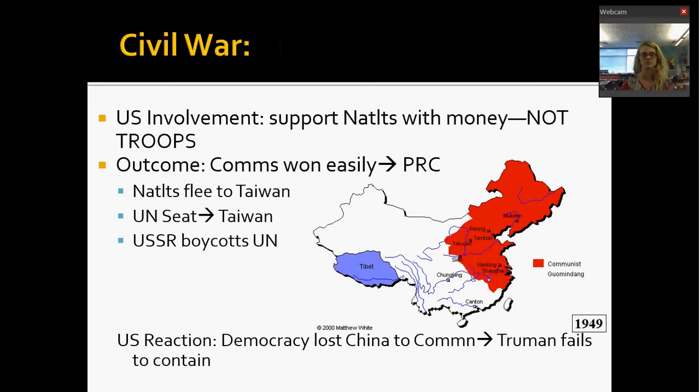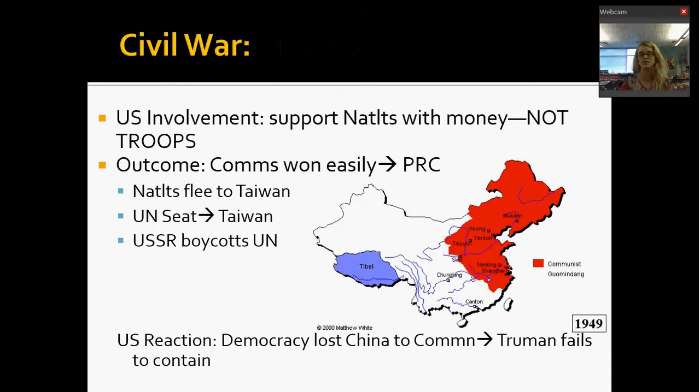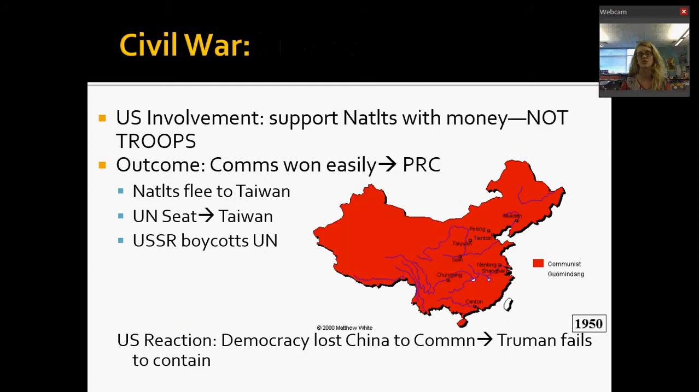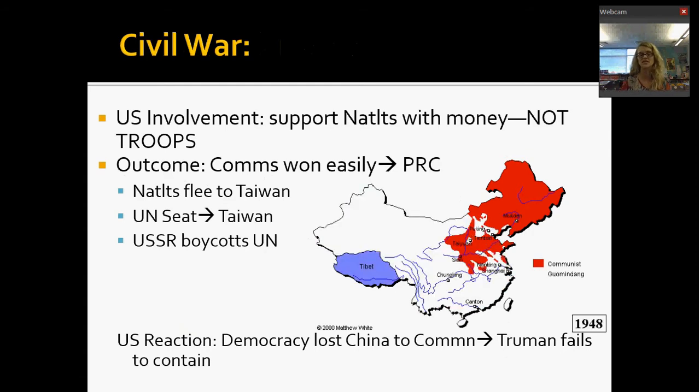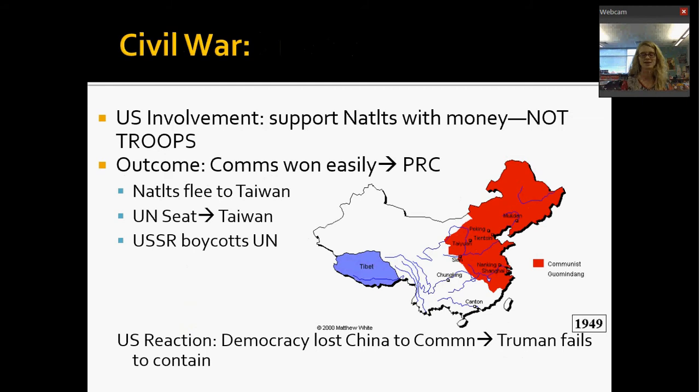Well, as you can imagine, Americans are not happy about this outcome, right? So remember, in the United Nations, China has one of the seats on the Security Council. Well, there's already one communist on the Security Council with the Soviet Union. We do not want to see another communist on the Security Council. So we decide that we are not going to officially recognize China under the People's Republic, and we give that seat on the UN Security Council to the nationalists in Taiwan. So we're basically saying, hey guys, you know that big old country? Yeah, that's not China anymore. China's Taiwan now. Well, obviously China is not Taiwan, right? But that's what we recognize it as.